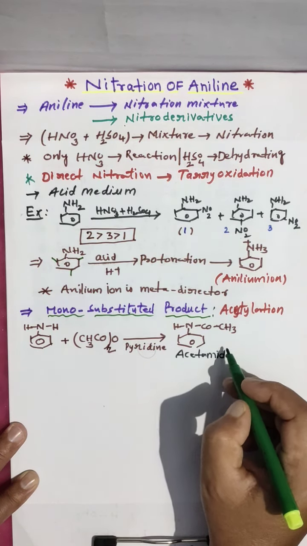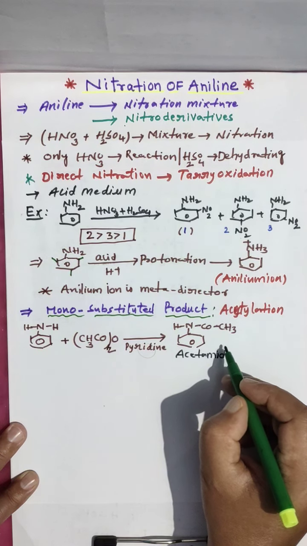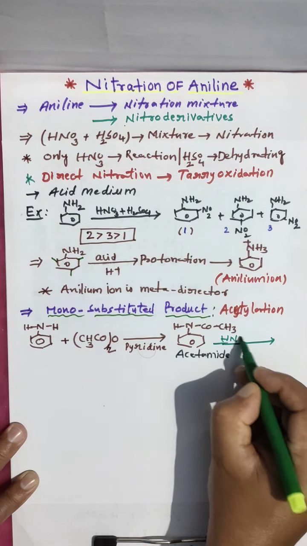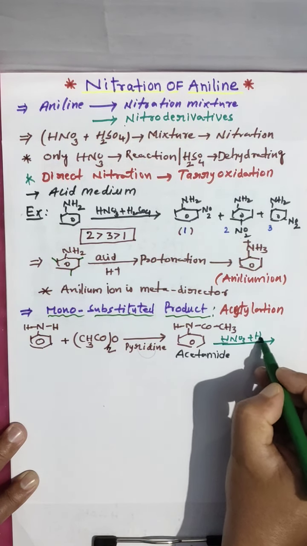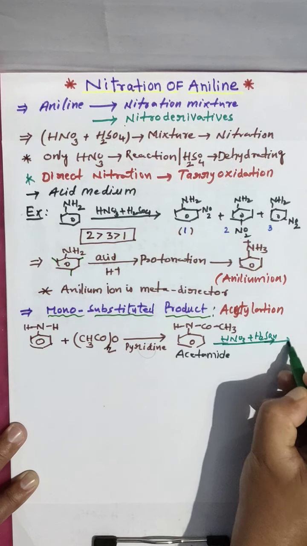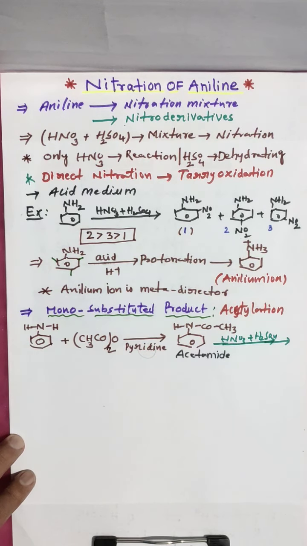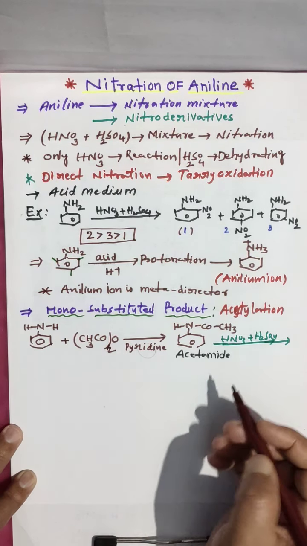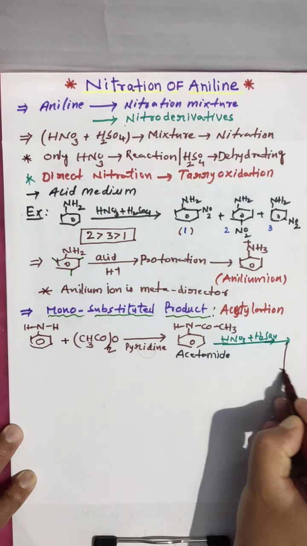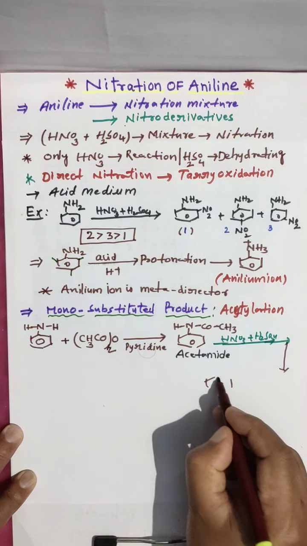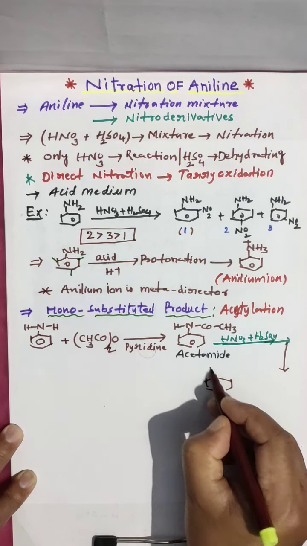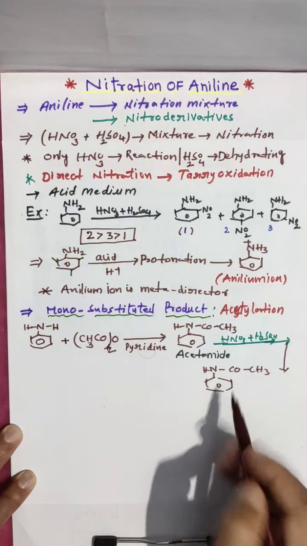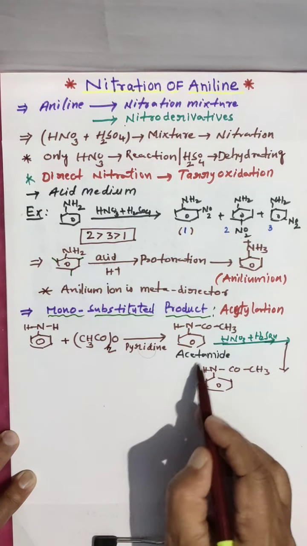So it is subjected to the next step, nitration. This we have to do, nitration, means HNO3 plus H2SO4. In nitration, this will give the NO2 group. That NO2 group will attack on the para position. Next, you are getting the para product. So this is acetanilide, NHCOCH3, and this group is resonance stabilized.